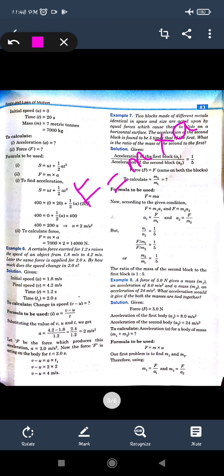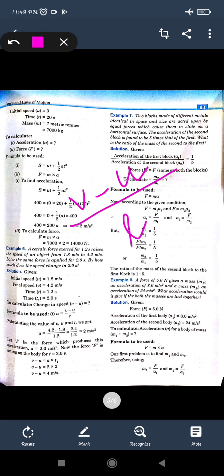So force acting on the body will be given as mass into acceleration, right, for the force. But a is given as 2 and mass is also the same. So from here we can find out the force. But the question is, what does the speed change in 2 seconds? What is the change in the speed? That is v minus u. Change in the speed is given by v minus u.